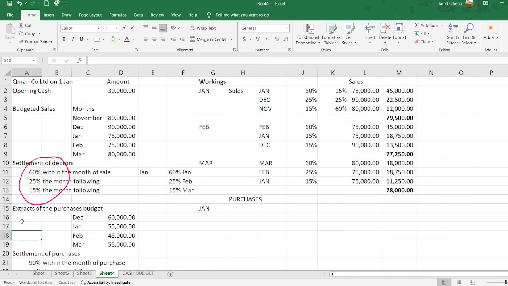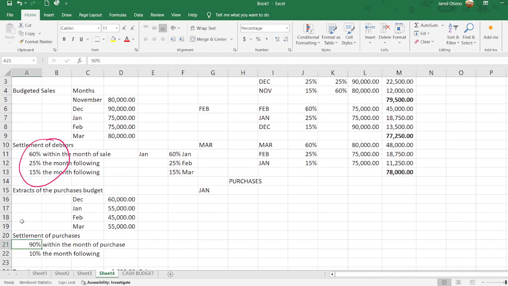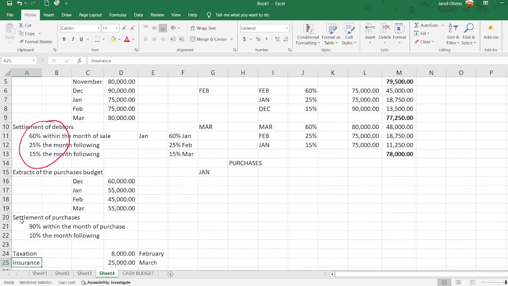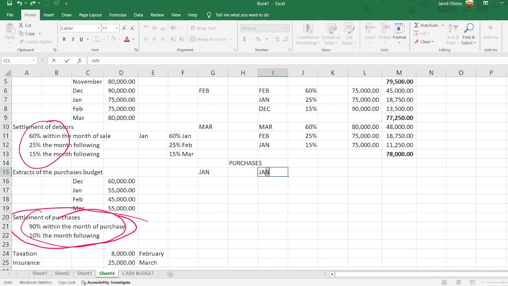How we normally settle our payments is that we were told here that settlement of purchases, we are paying 90% within the month of purchase and then 10% the month following. So that means if we are paying cash in the month of January, we are paying for January and part of December.